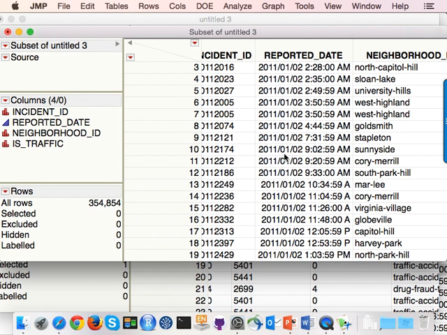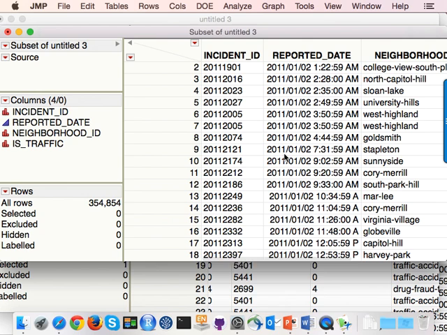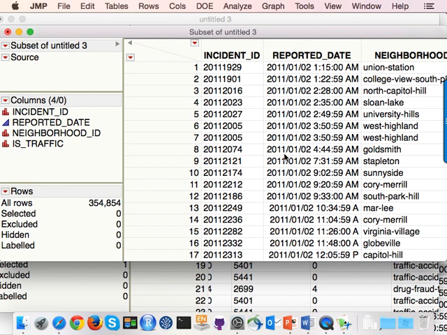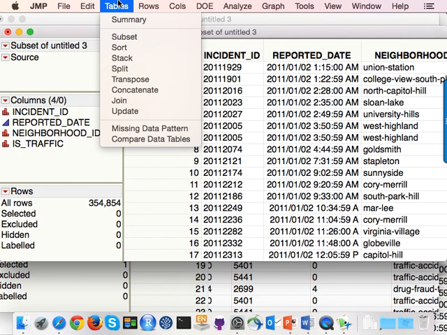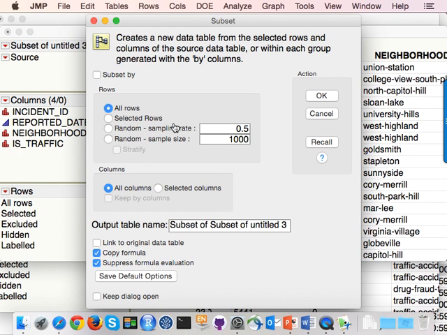And then, since my question is specifically about traffic violations, we can subset again to only include traffic violations, which is pretty neat as well. So let's see if I can remember how to do that subset. Oh, I remember how I did it.